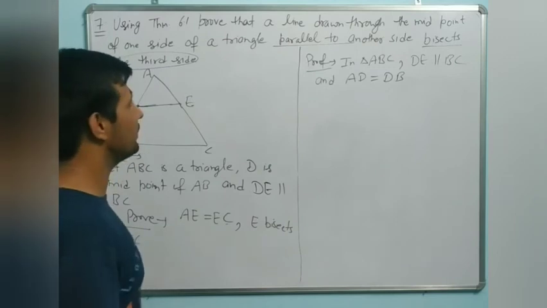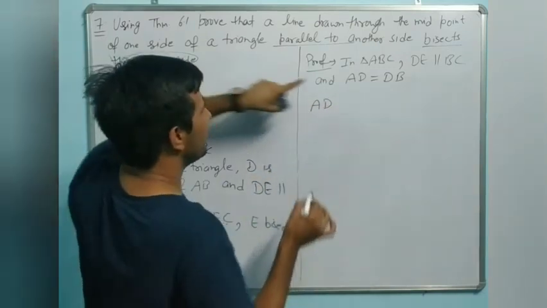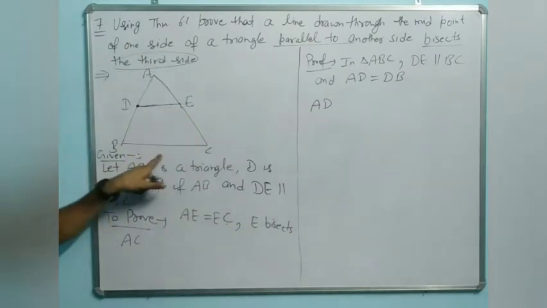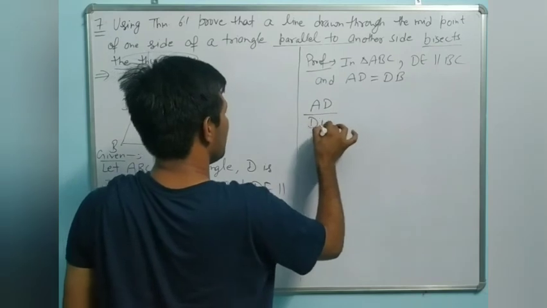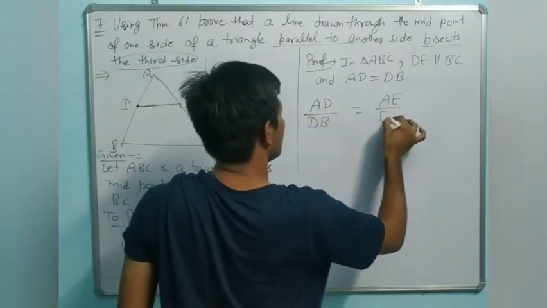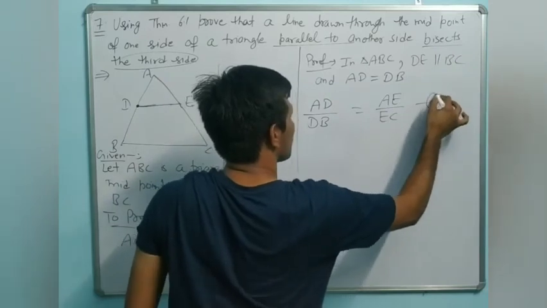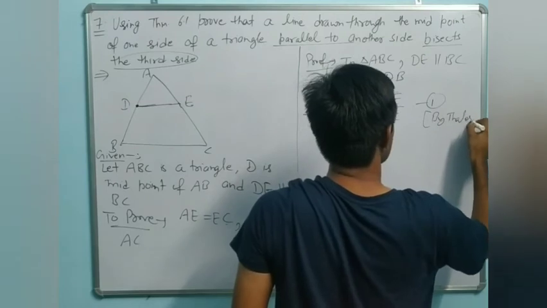So now we will use, if DE is parallel to BC, it means it divides in the same ratio. AD upon DB equal to AE upon EC, equation 1, by Thales theorem.